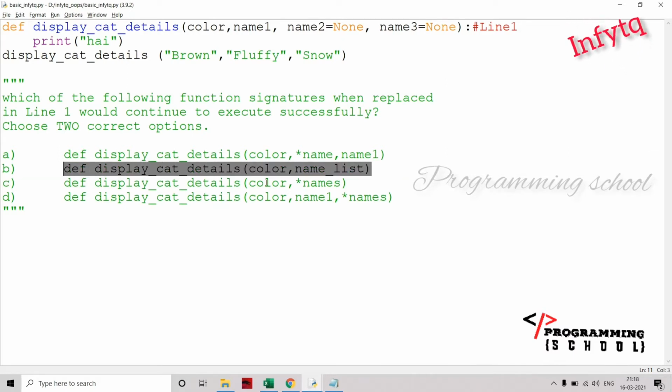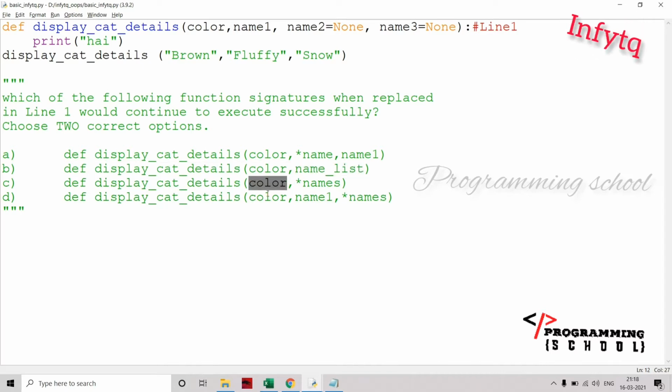Moving into the third one, brown is coming into color here, and the next two values are moving into star names. Yes, this is going to be executed. This is a correct one. And the next one, the first value is coming into color and the second value is coming to name 1, and all the remaining values, only one value, is coming into the last one. Then this is also correct. That means C and D are the options here. Okay, and going to the next question,